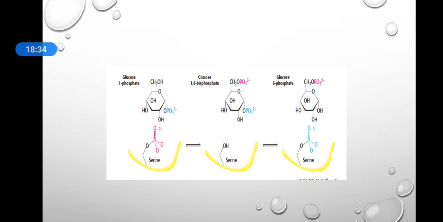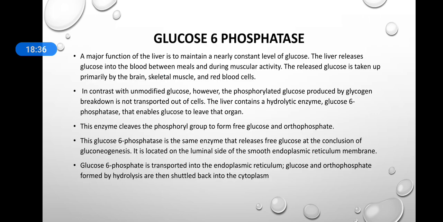Now we will discuss one more enzyme, glucose 6-phosphatase. A major function of the liver in mammals is to maintain a nearly constant level of glucose. So the liver has to maintain a constant level of glucose throughout the body. The liver will release glucose into the blood between meals, during muscular activity and during fasting.